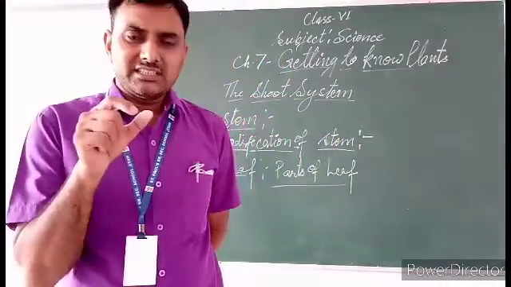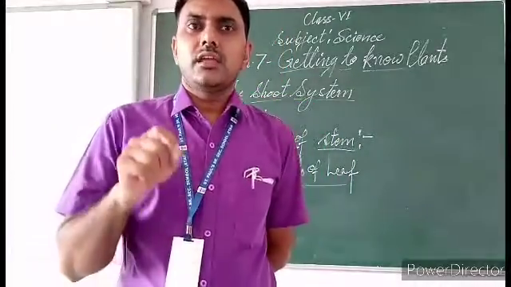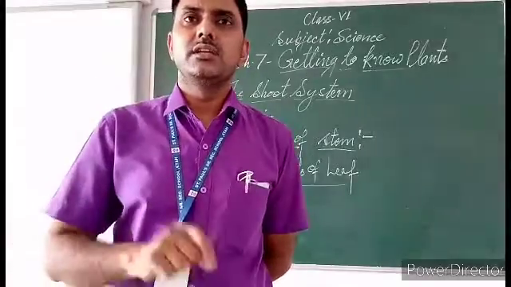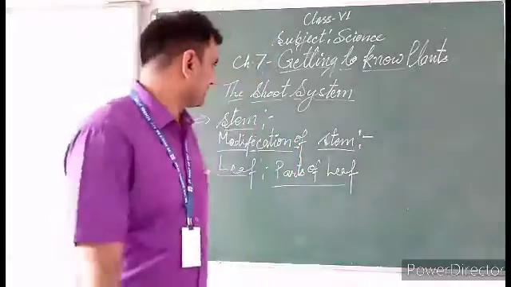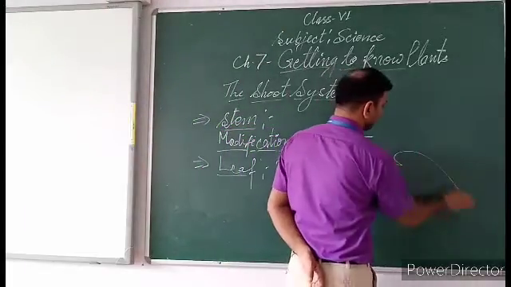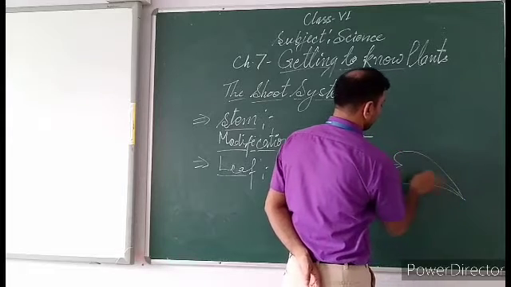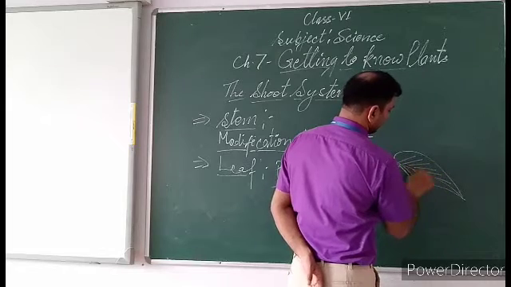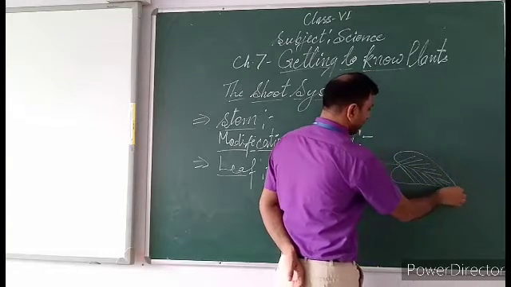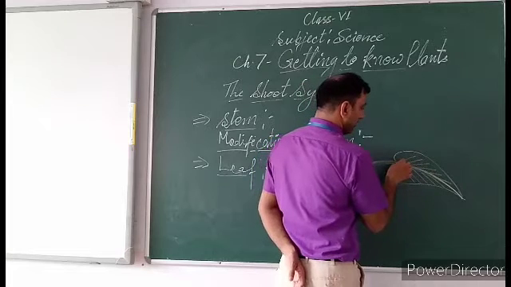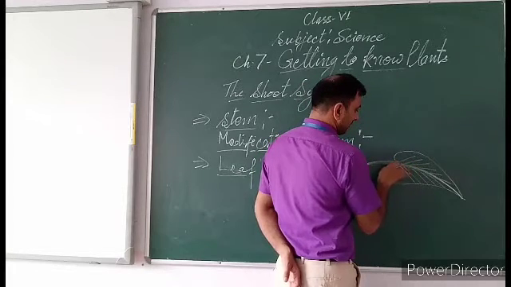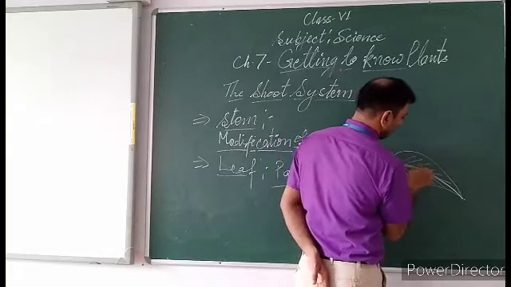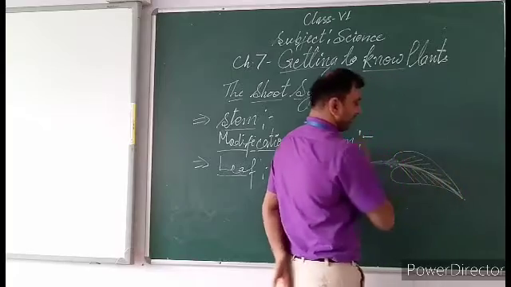The thick vein in the middle of the leaf is called the midrib. See, this is called midrib.